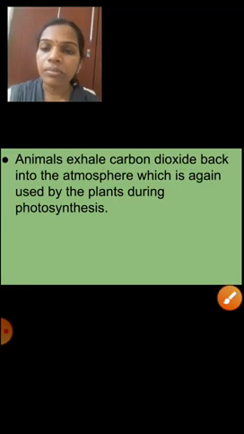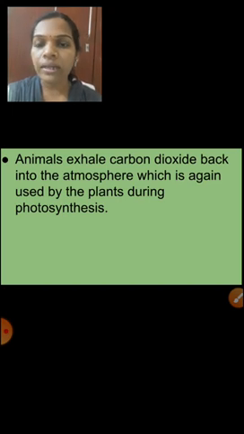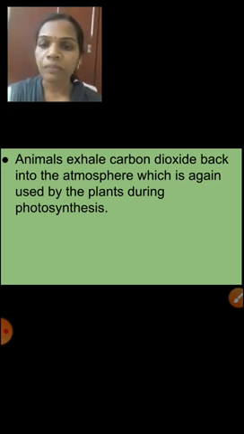Third step is animals exhale carbon dioxide. So we are taking oxygen from our atmosphere, and at the same time we are releasing carbon dioxide back into the atmosphere. That carbon dioxide is again used by the plants during photosynthesis. So children, with the help of this oxygen cycle, carbon dioxide and oxygen levels are balanced in our atmosphere. Understood, children? Shall I go to next?